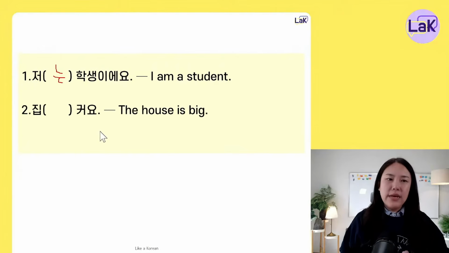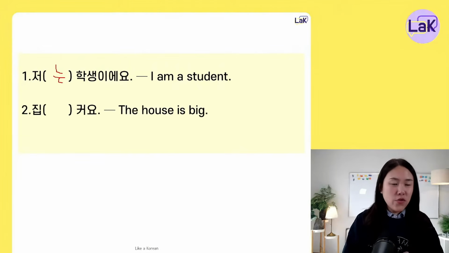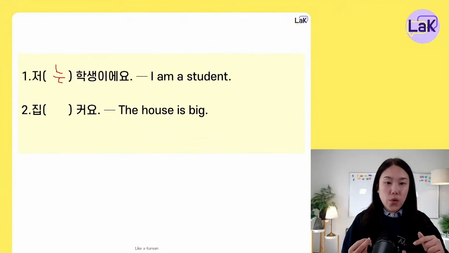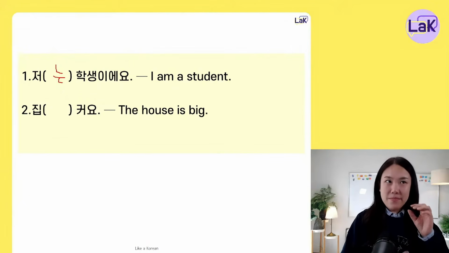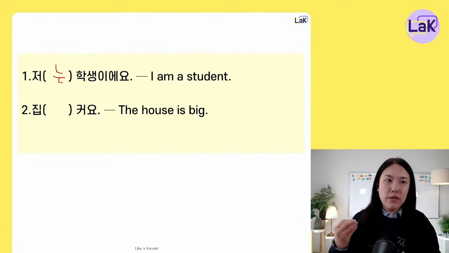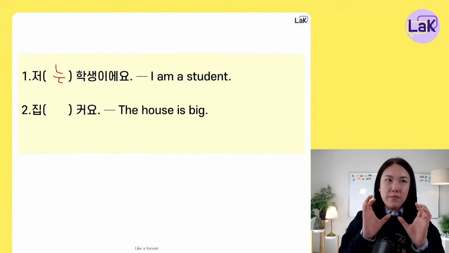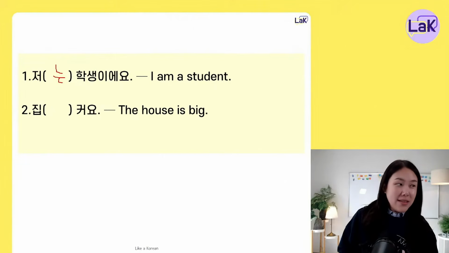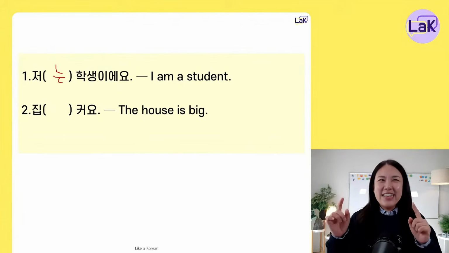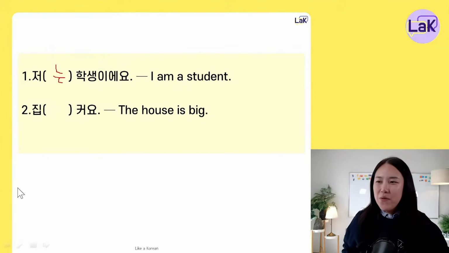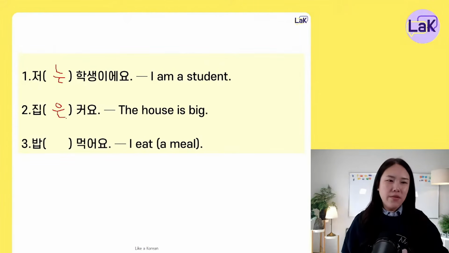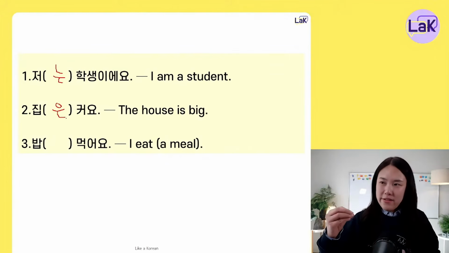Then what about this sentence? 집 커요. Should I say 집을 커요 or 집이 커요? Which particle do I have to use here? 집, something, 커요. The house is big. 커요 means big. 집 means house. In Korean, 집 something 커요. 집은, 집는, or 집을? The answer is 집은 커요 or 집이 커요. The subject particles are okay.